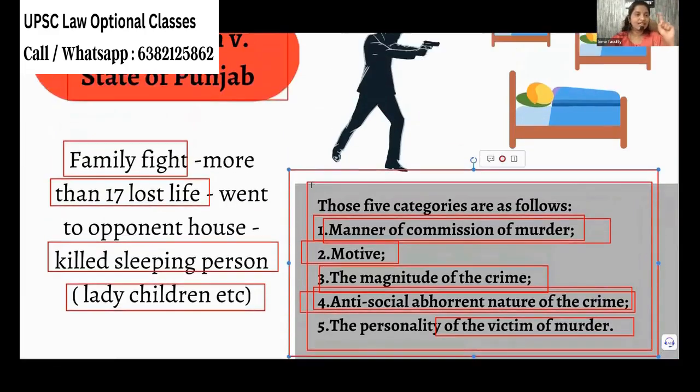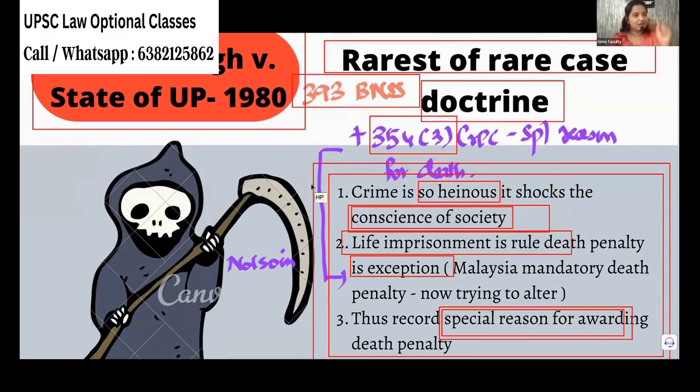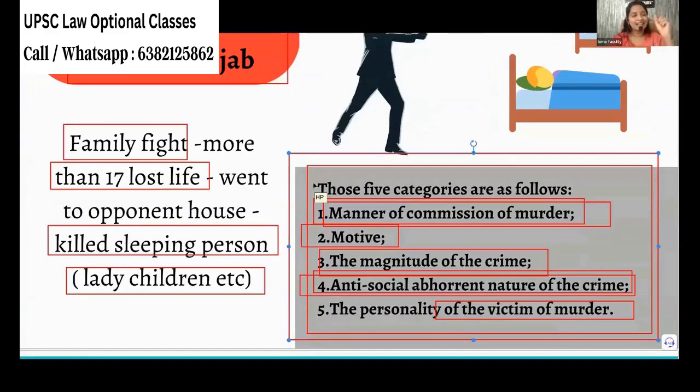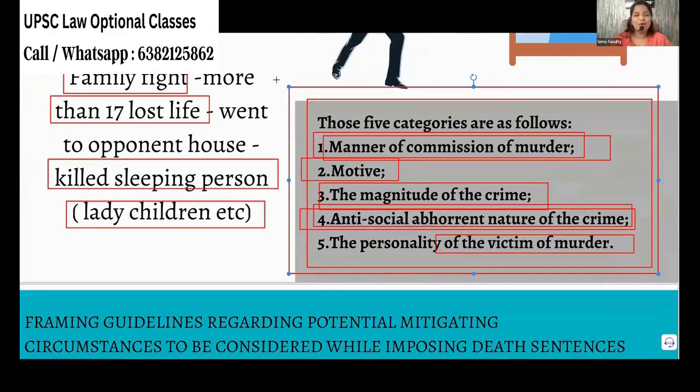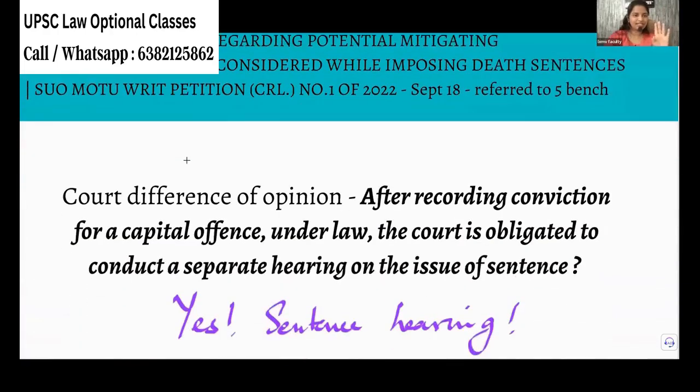Okay. So first, in Bachan Singh, we got the doctrine, rarest of rare case. But to apply the doctrine, we got the yardstick, the criteria only in Machhi Singh. You got the idea? Any doubts here? We'll go to the next.